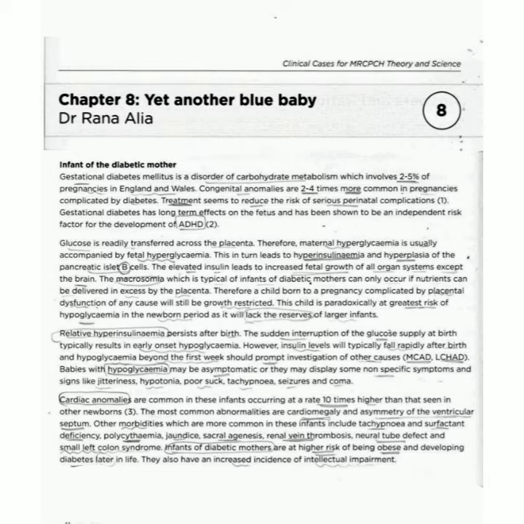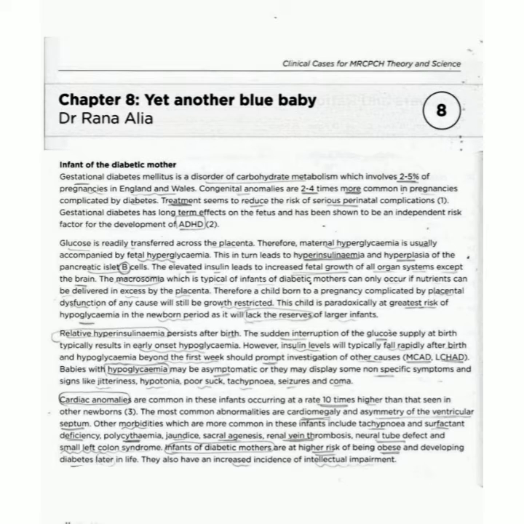Now the third paragraph. Relative hyperinsulinemia persists after birth. The sudden interruption of the glucose supply at birth typically results in early onset hypoglycemia. However, insulin levels will typically fall rapidly after birth, and hypoglycemia beyond the first week should prompt investigation of other causes like MCAD and LCHAD.